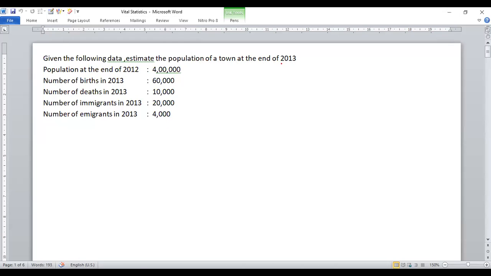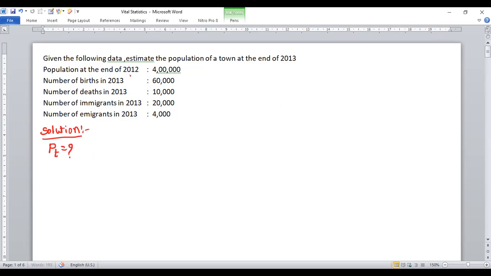Here they are asking to find the population at the end of 2013. The population at the end of 2013 is denoted by PT. Solution. Here we will write the given values with notation. So PT has to be calculated for the year 2013.